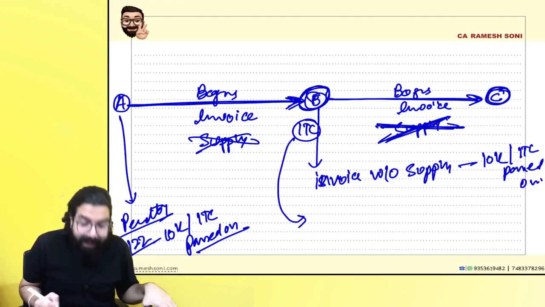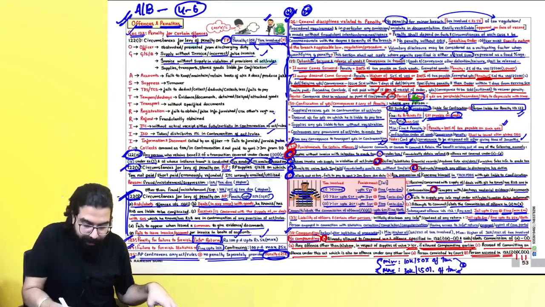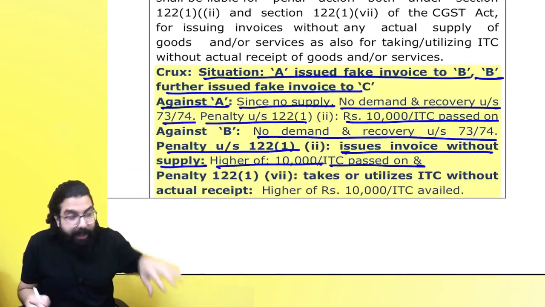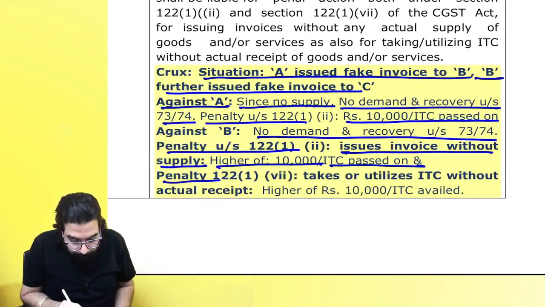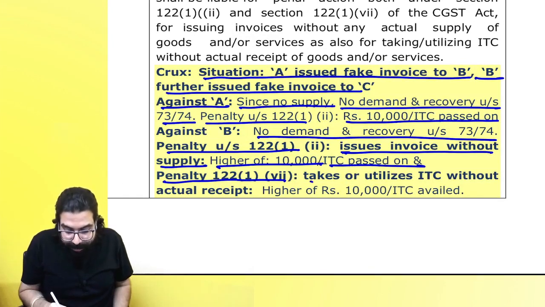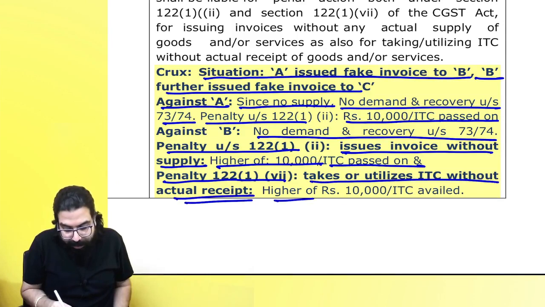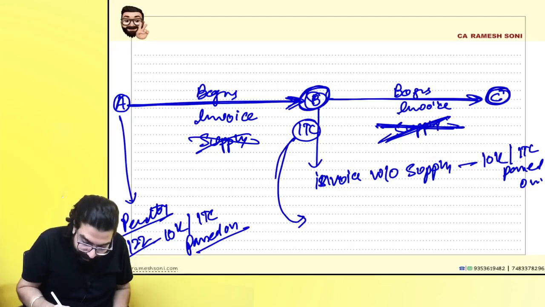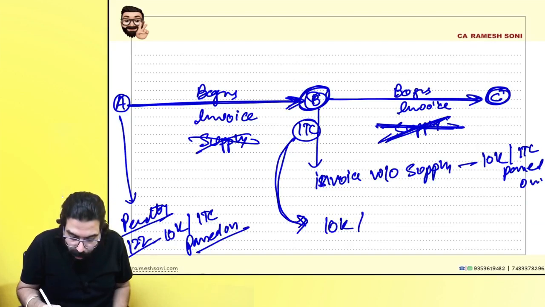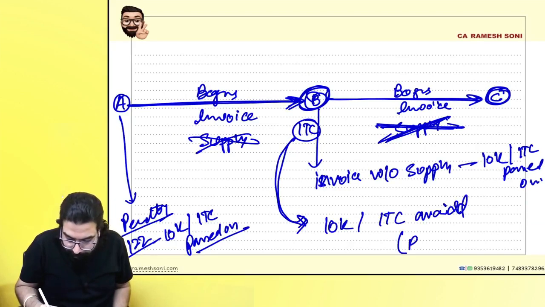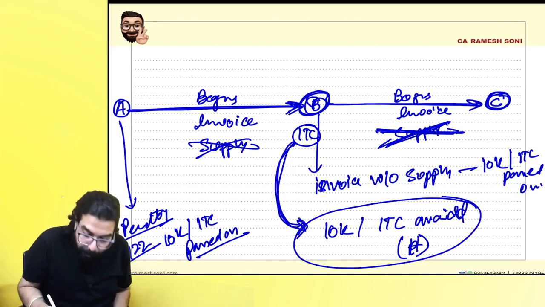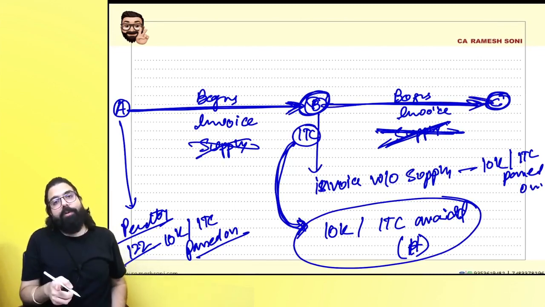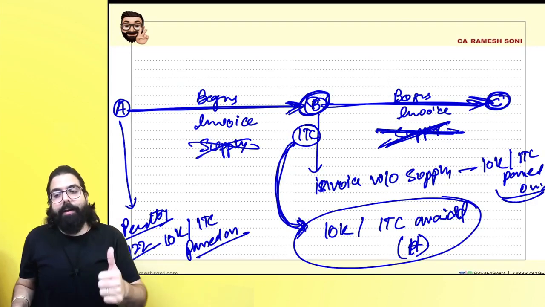And sir, because you have taken the ITC also, B has taken ITC fraudulently, so penalty under 122(17), which says takes or utilizes ITC without actual receipt, 10,000 or ITC availed. So for taking the ITC, you will get 10,000 or the ITC which you have availed, whichever is higher, as penalty, and for passing on the ITC again 10,000 or the ITC passed on, whichever is higher. Did you guys get this point?